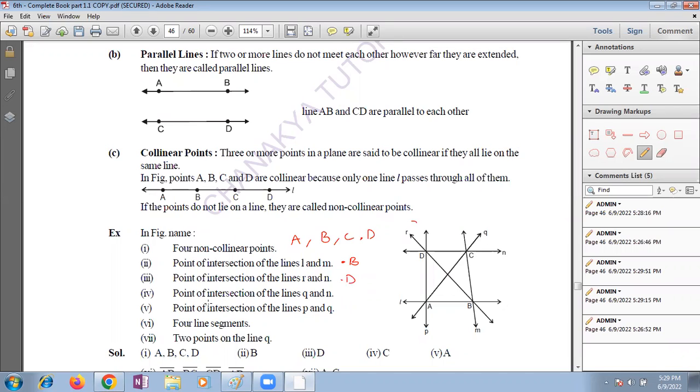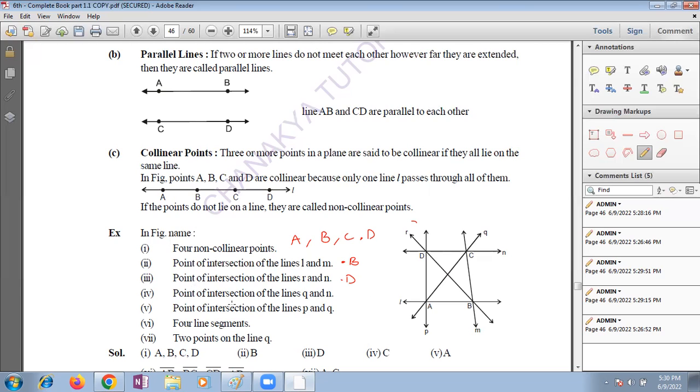Right. Next, my question to the student Vinil Bhargav. Ma'am, I have a doubt. Yes, please. Ma'am, every line extends, right? So how can you find a line segment? If a line has two arrows at the ends, then we can't find it. If it has a dot, then we can.